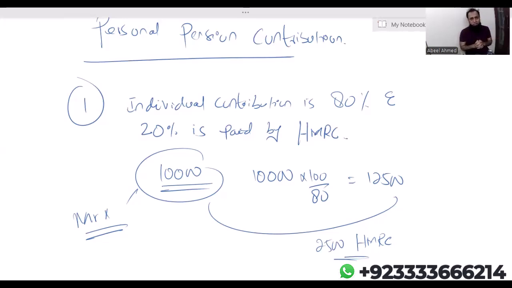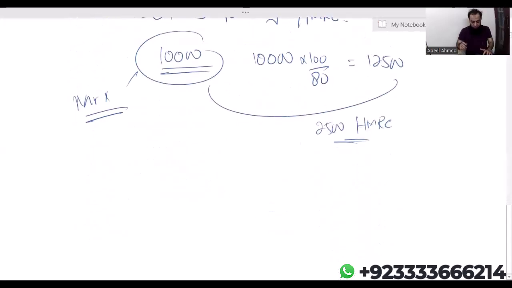Obviously it's an advantage. So the first advantage is whatever the individual pays, it is 80% in the personal pension contribution, 20% is paid by HMRC. That's advantage number one. The second advantage, what is that?